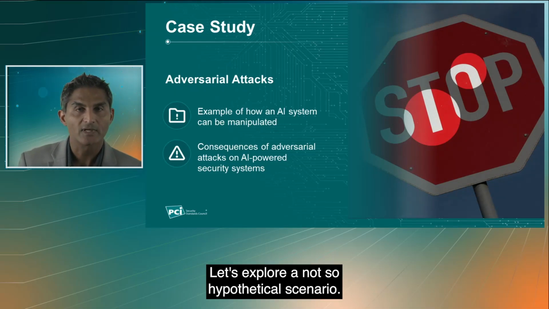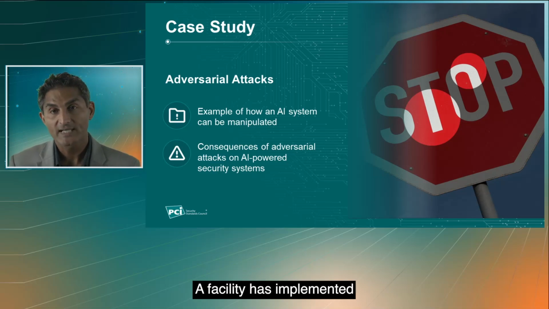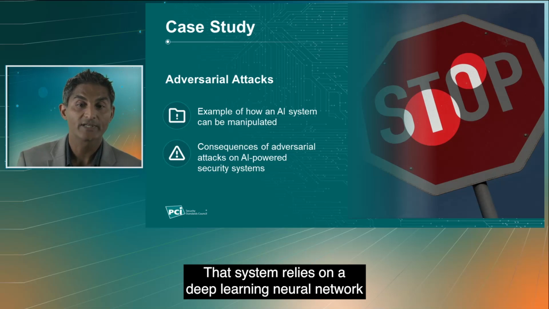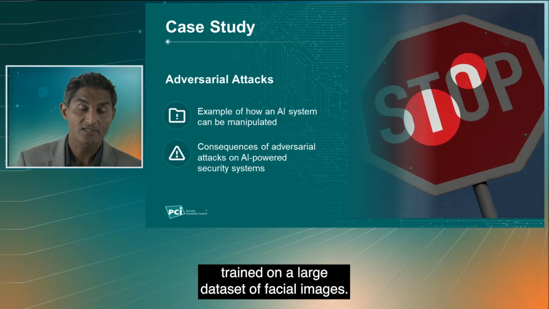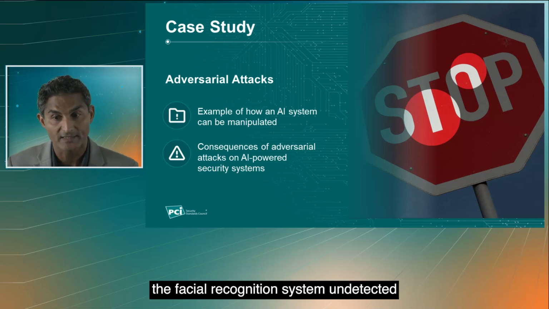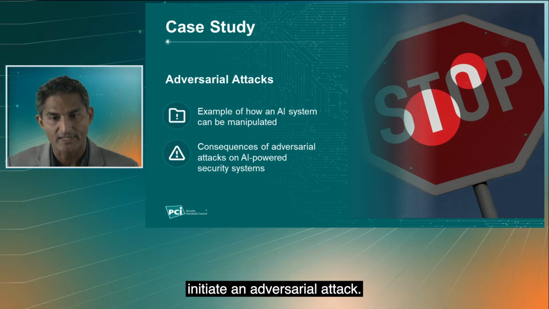Let's explore a not-so-hypothetical scenario. A facility has implemented an AI-based facial recognition system for access control. That system relies on a deep learning neural network trained on a large data set of facial images. The attackers aiming to bypass the facial recognition system undetected initiate an adversarial attack.